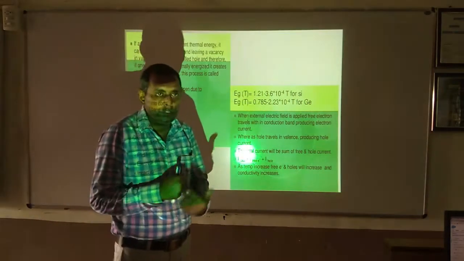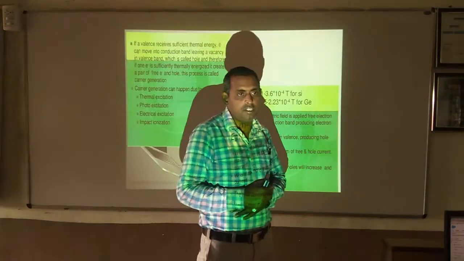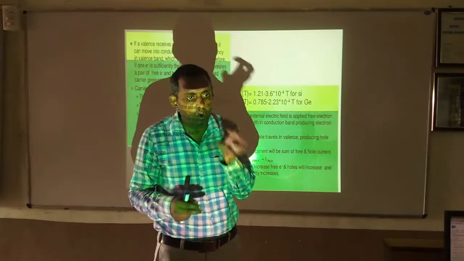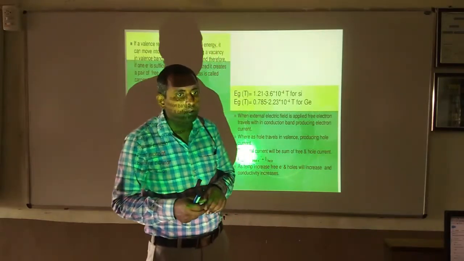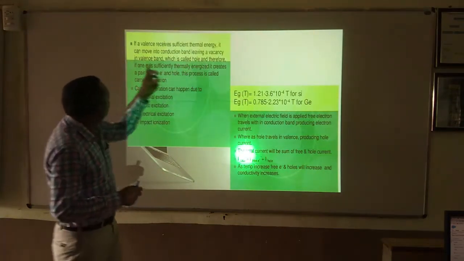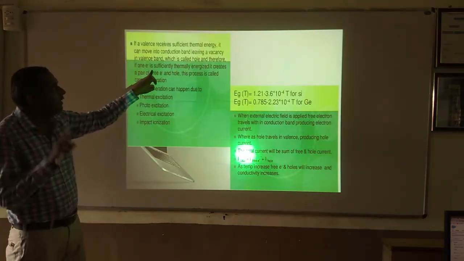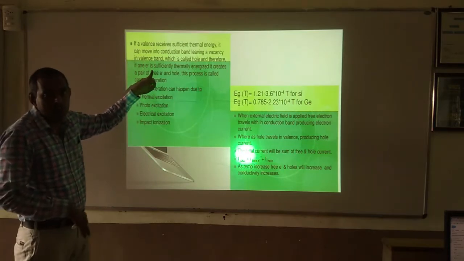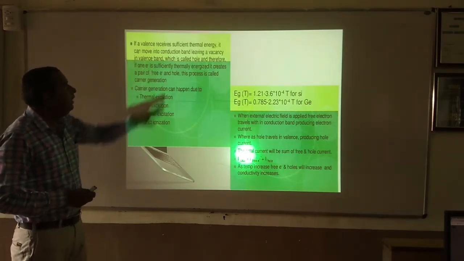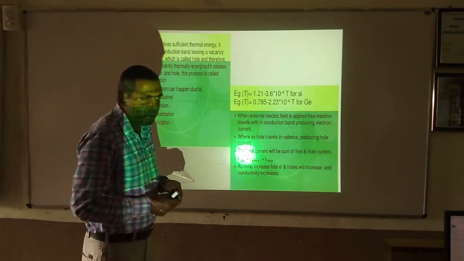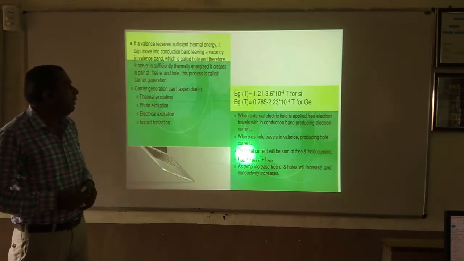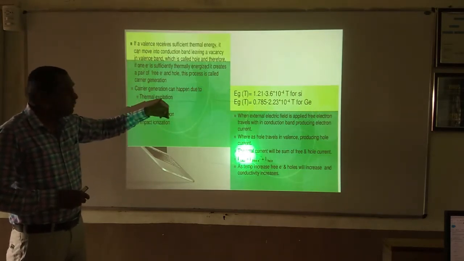Whenever an electron jumps from the valence band to the conduction band, it leaves a hole there. So if one electron jumps, one hole is created, and it is called hole current. So carrier generation can happen due to thermal excitation.